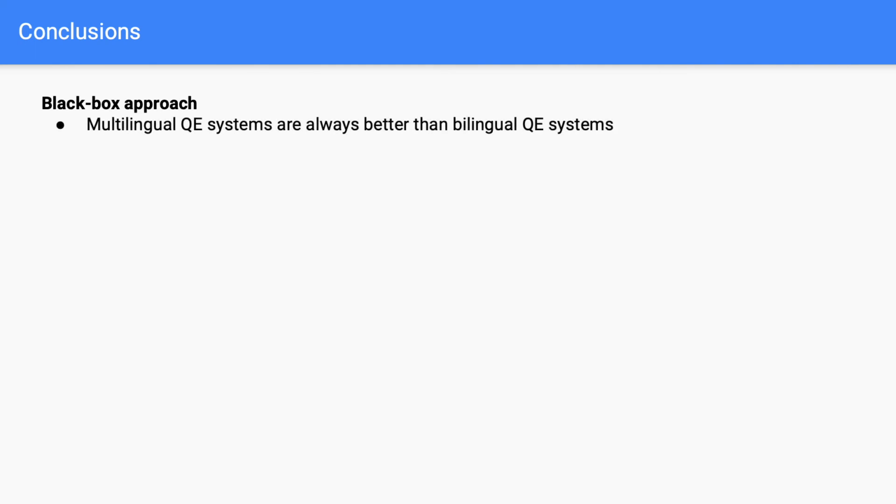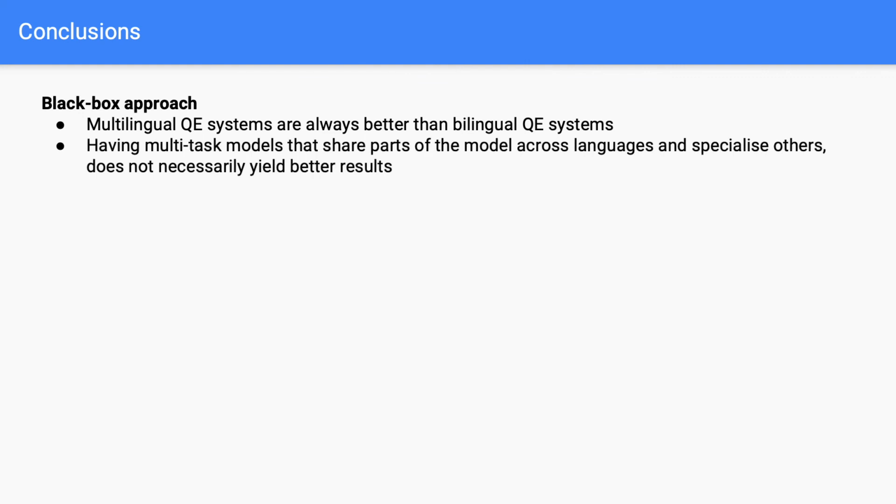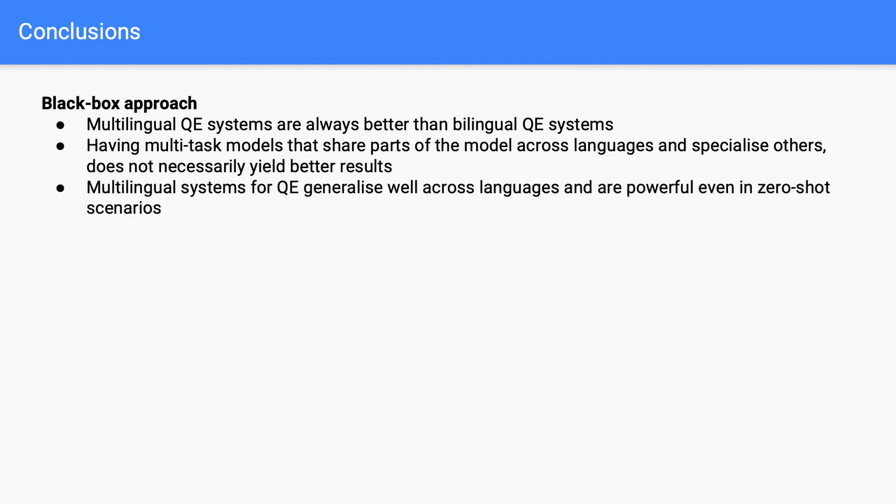I will end the presentation with some conclusions of this work. We explore the use of multilingual contextual representations to build state-of-the-art multilingual QE models. For Blackbox approach, we observe that multilingual QE models are always better than bilingual QE models. Having multitask models that share parts of the model across languages and specialize others does not necessarily yield better results. Multilingual systems for QE generalize well across languages and are powerful even in zero-shot scenarios.